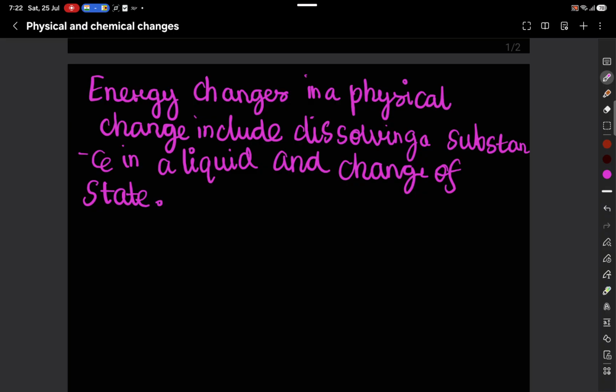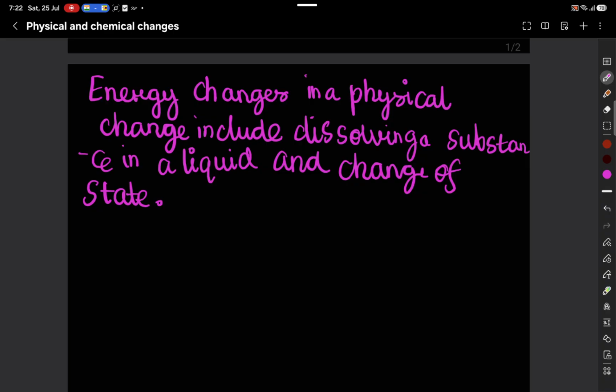And if we cool all of this, the intermolecular spaces will decrease and the intermolecular force will increase, and eventually all the states will lead back to the solid state of water. So these are examples of energy changes in a physical change, which involve dissolving a substance in liquid and change of state.